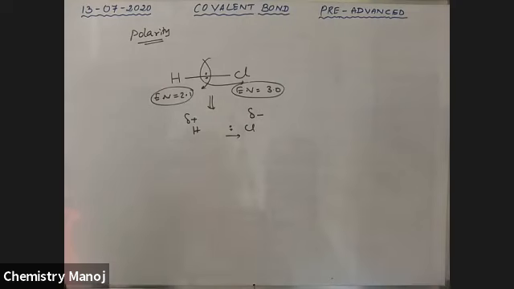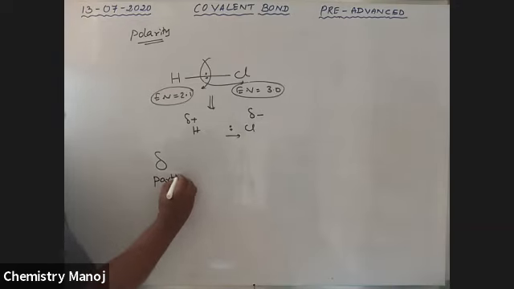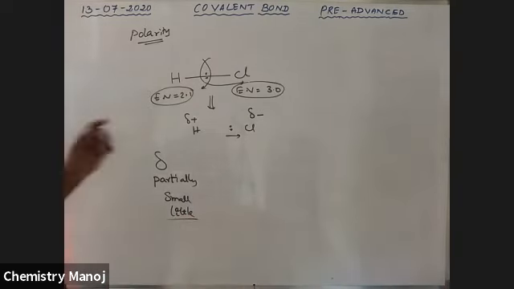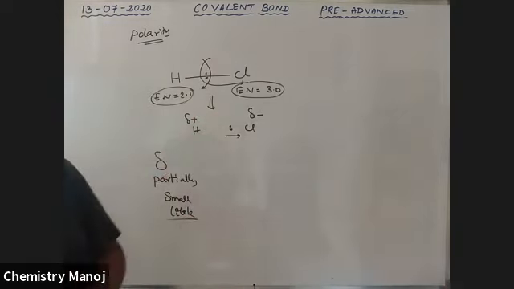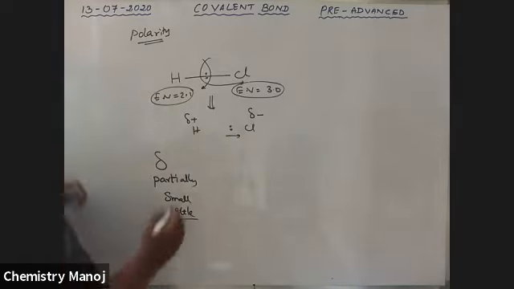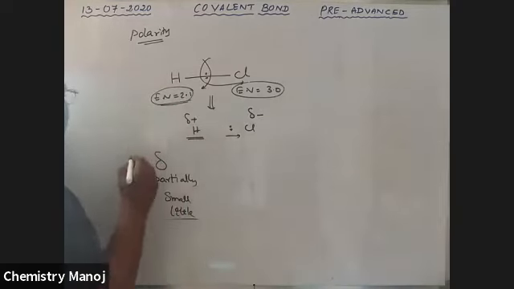Partial, small, little, these are the meanings of delta. So a little positive charge and a little negative charge. Atoms with less electronegativity get a partial positive charge, and atoms with more electronegativity get a partial negative charge.